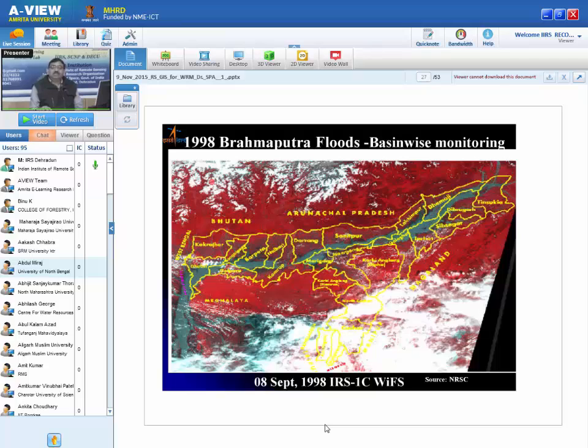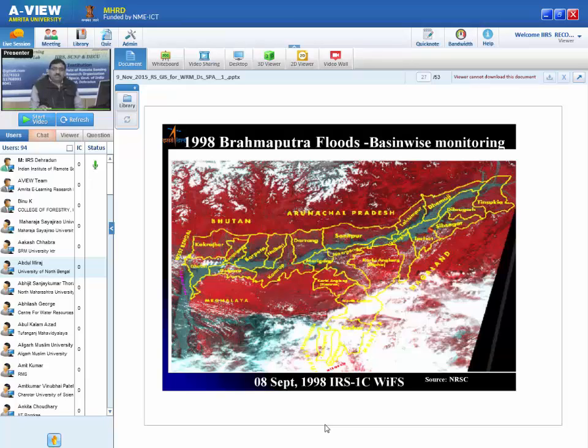For example, there is a flood in an area. This is the Brahmaputra basin. It's a huge basin, and in India it covers the entire state of Assam. And there was a flood. So you want to monitor the entire state. What is the option? The best option is remote sensing data.